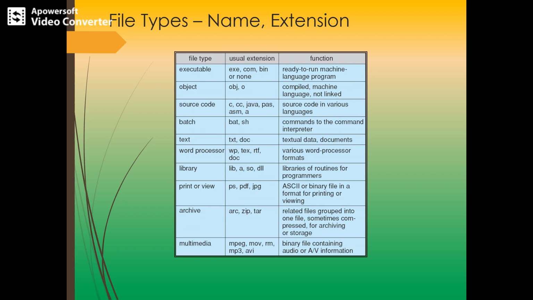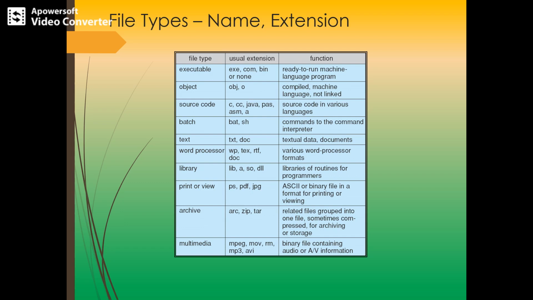In this way, the user and the operating system can tell from the name what type of file it is. In the case of a text file, we denote the file name with .txt. Likewise, for an executable file, we denote the file name with .exe. So, based on the extension, the operating system clearly comes to know what type of data it contains, what type of file it is, and how it could be opened.